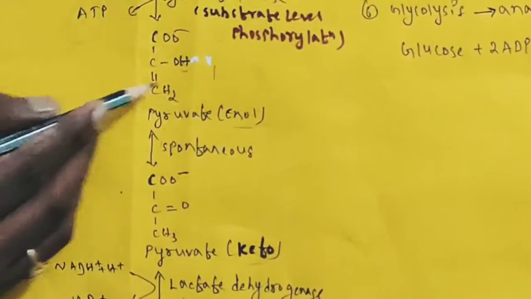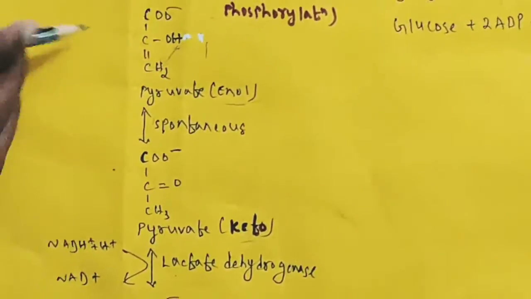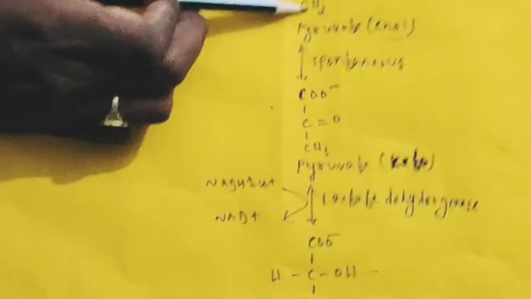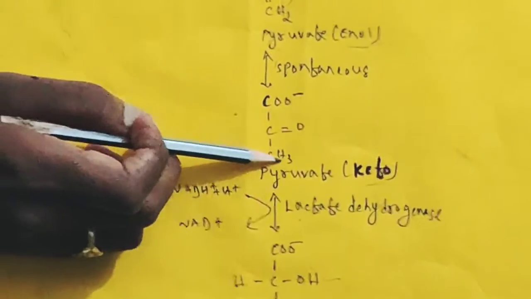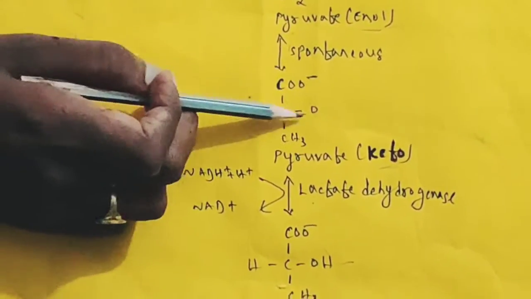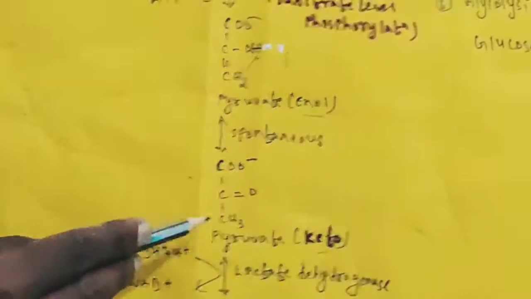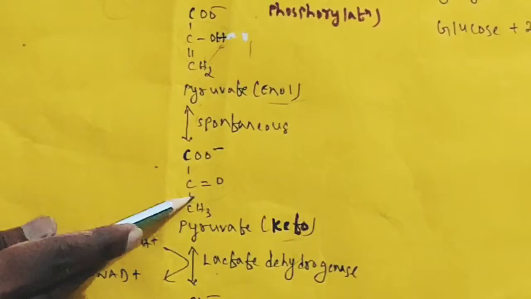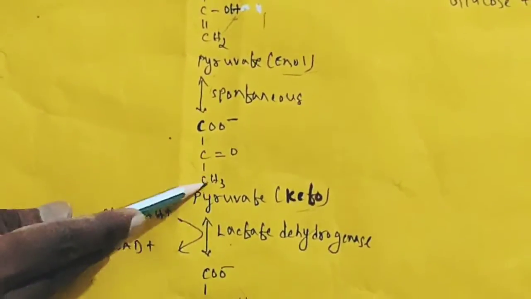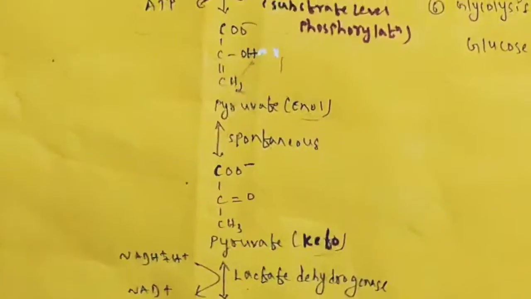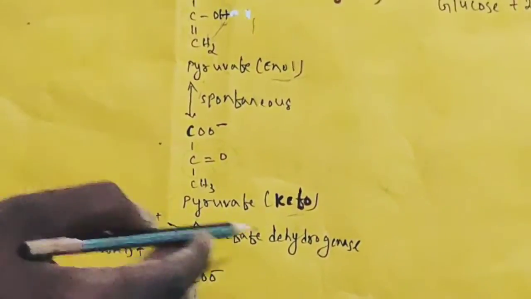Keto means the hydrogen of the hydroxyl group is shifted to this carbon, CH2. Then it will be converted to CH3 and C=O is remaining. C=O will be formed, so this is keto. The CO group is nothing but keto. So here it is not enol because the double bond is not there. CH2 is converted to CH3. This is pyruvate keto.